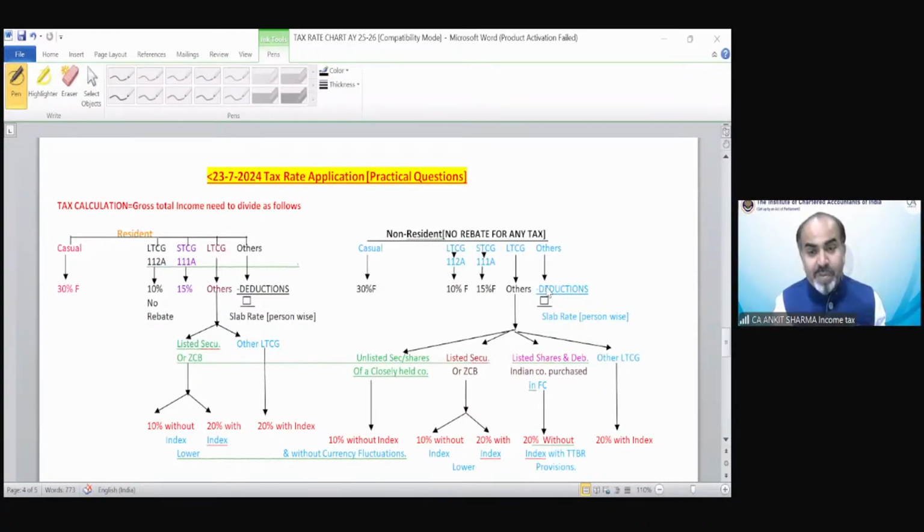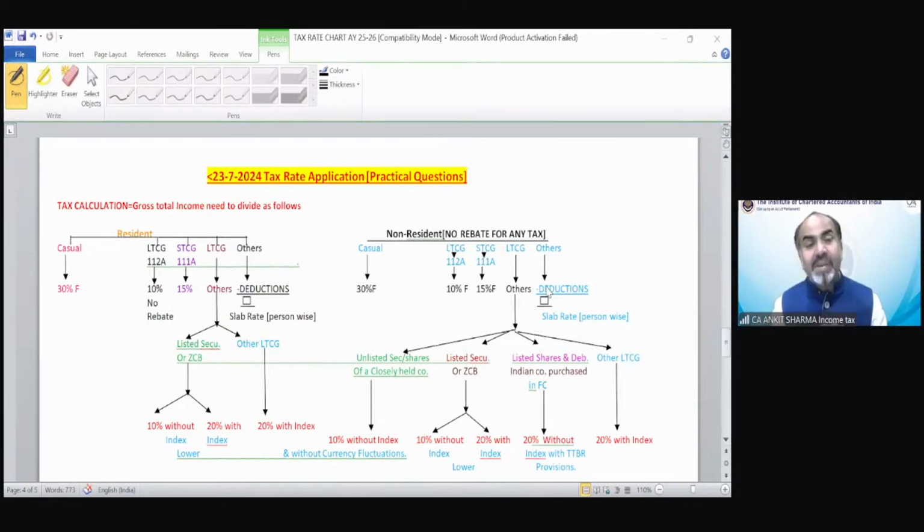In which case the rebate would be applicable, how to calculate complete tax, TDS needs to be deducted, advance tax needs to be deducted, interest under section 234ABC needs to be calculated. So there are multiple provisions left, which will be discussed in chapter number 9, Mr. Sai Kiran. So these kinds of provisions we will discuss in chapter number 9. For the time being, this chapter is just trying to explain the rates of tax we need to apply in case of capital gain.